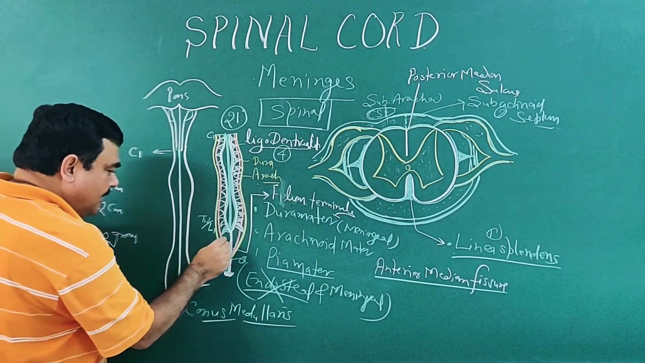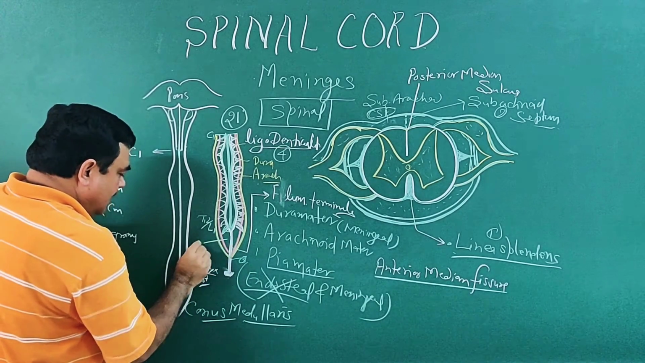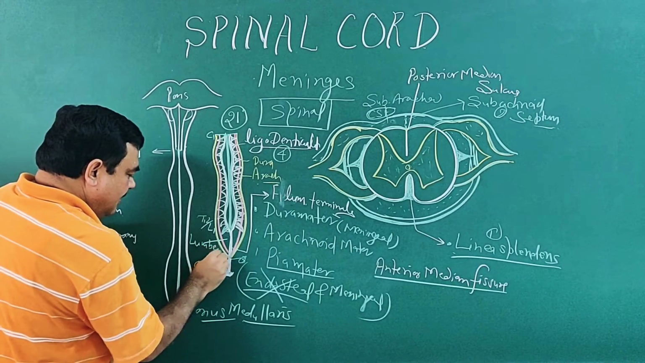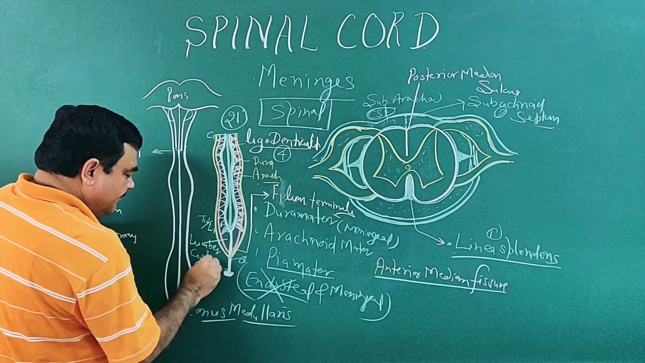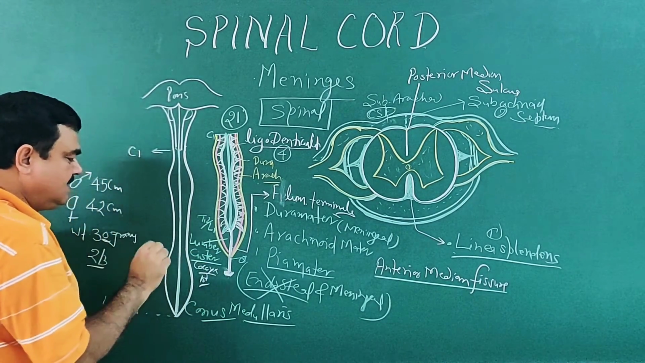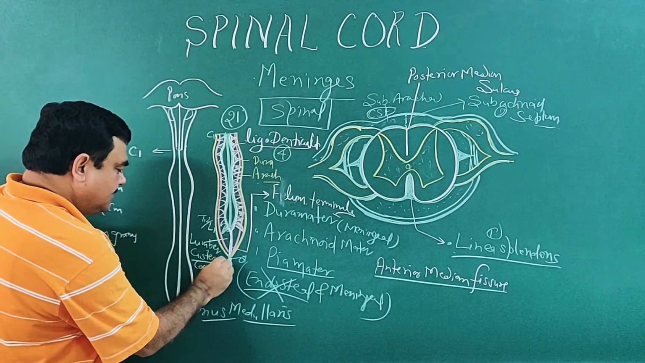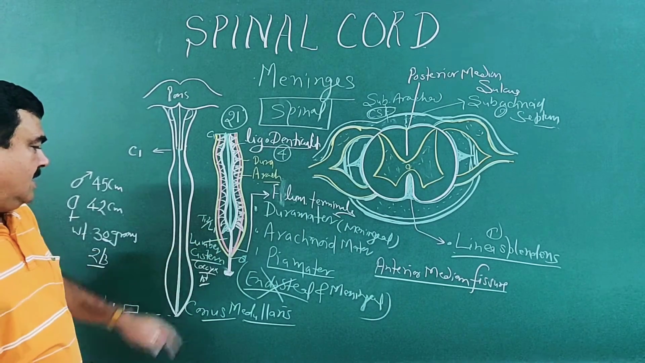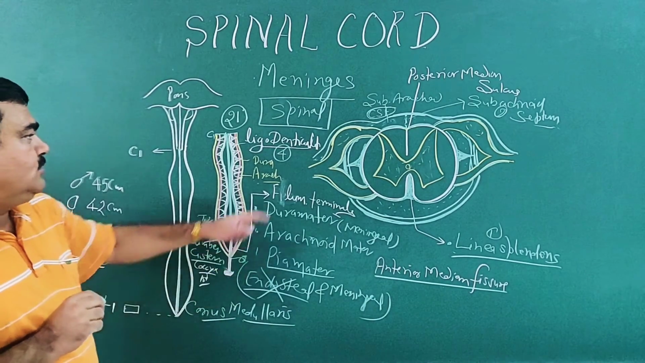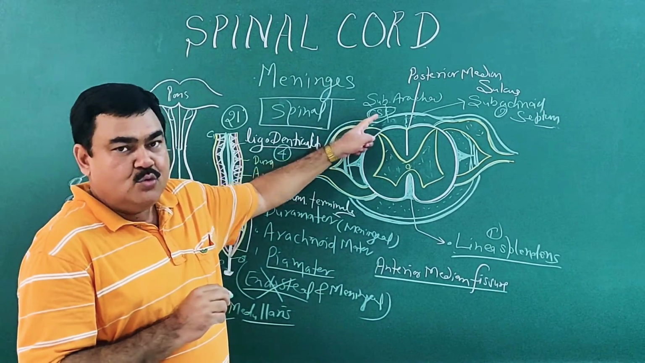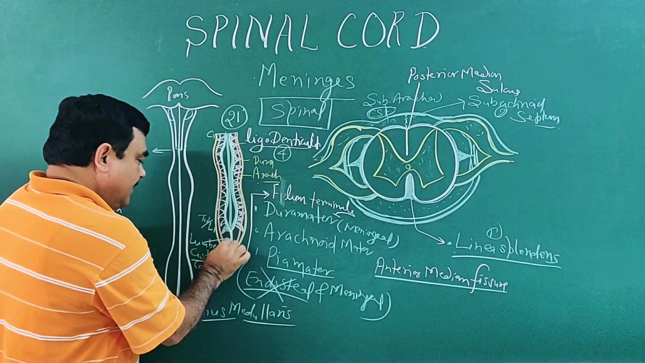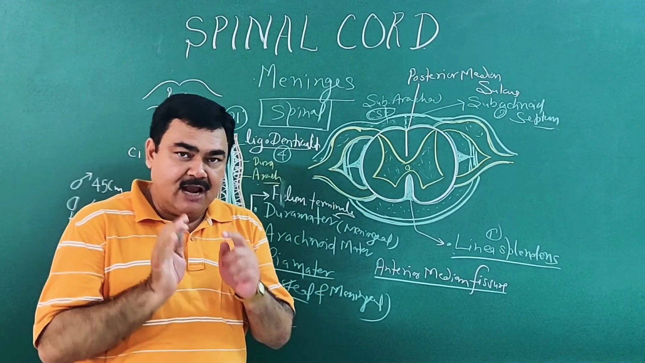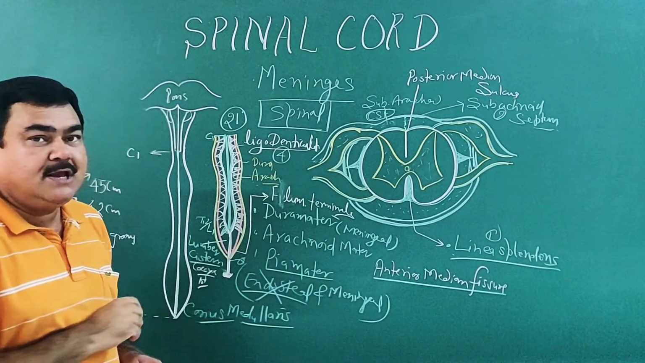This is known as lumbar cistern, C-I-S-T-E-R-N. Lumbar puncture for taking out the cerebrospinal fluid is done here, between L3 and L4 vertebra.